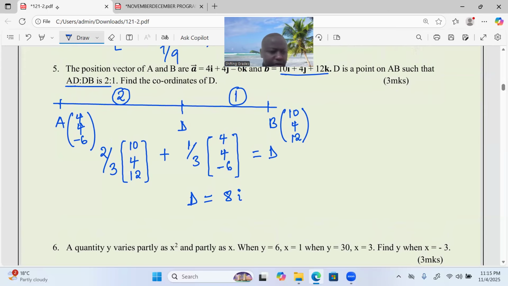Though we have to confirm very keenly, we talked of 8/3. Then we're also talking about 4/3. And its addition, we are adding. No, we're getting exactly 4, a positive vector J. Then finally, 2/3 by 12.